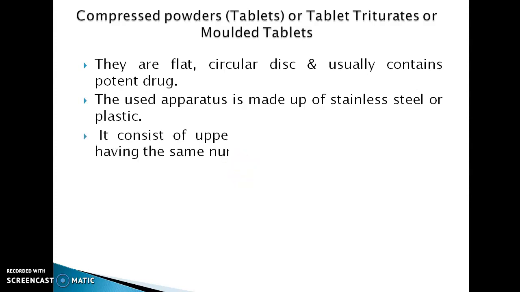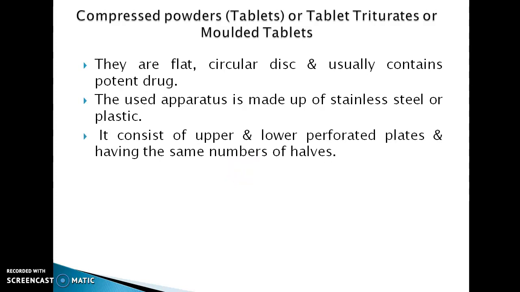It consists of an upper and lower perforated plate. Perforated plate means having a series of holes, the same number of holes in each. The lower plate also has two larger pegs which ensure correct fitting of the plates.